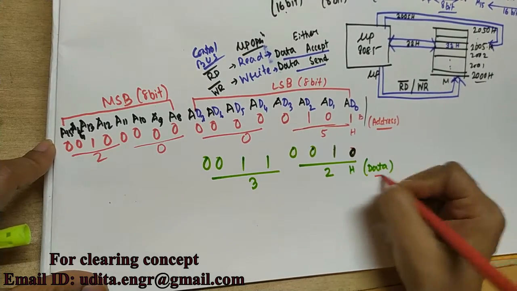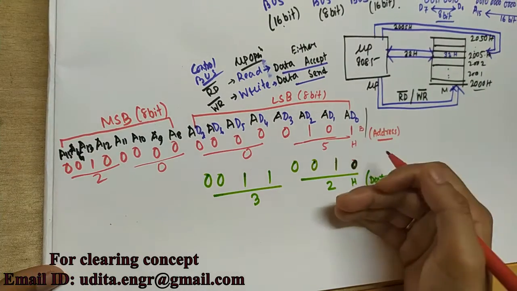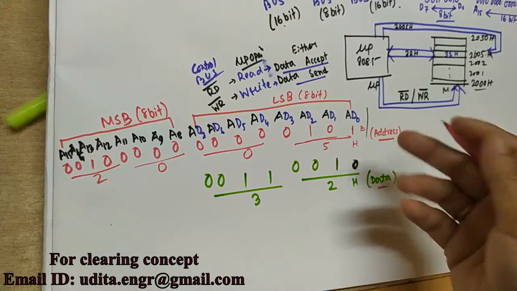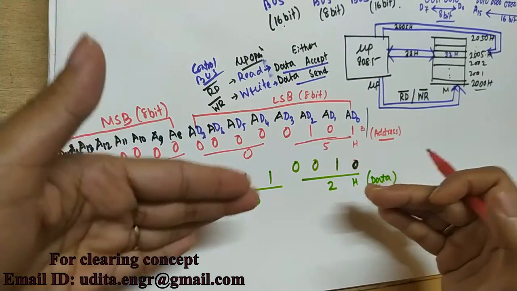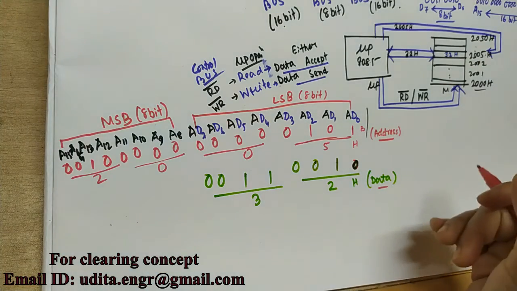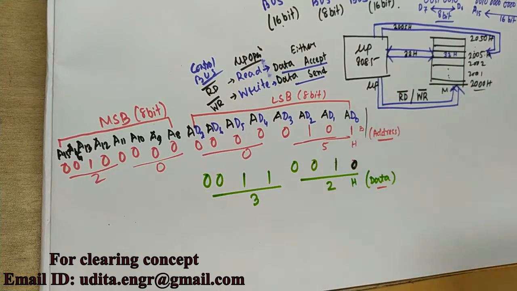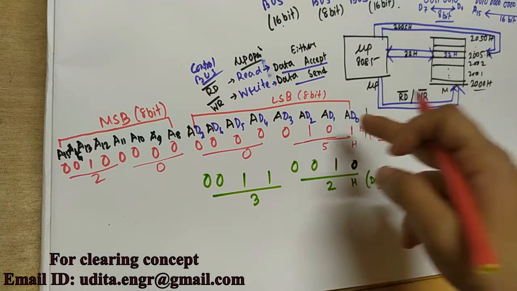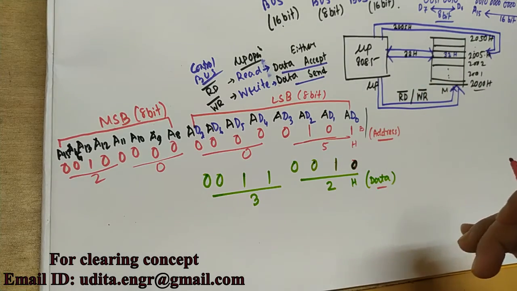How should they be separated? Because when this portion is passing, at that time the data should not go on. I will describe this concept later. If you have any queries regarding this, let me know in my comment section.